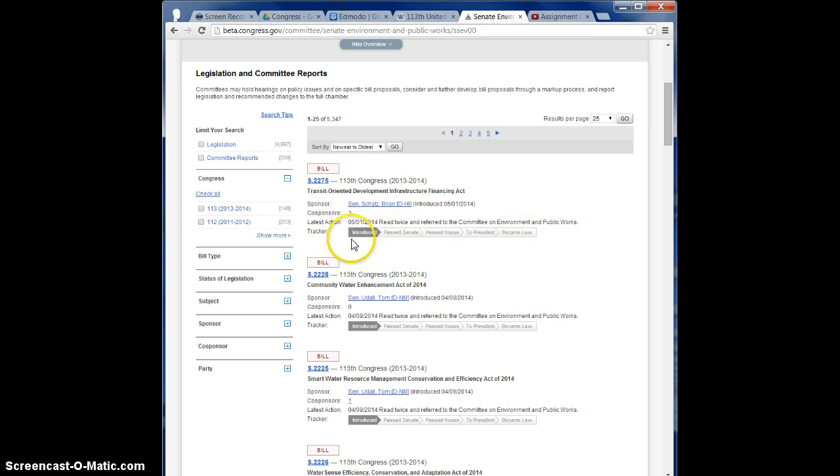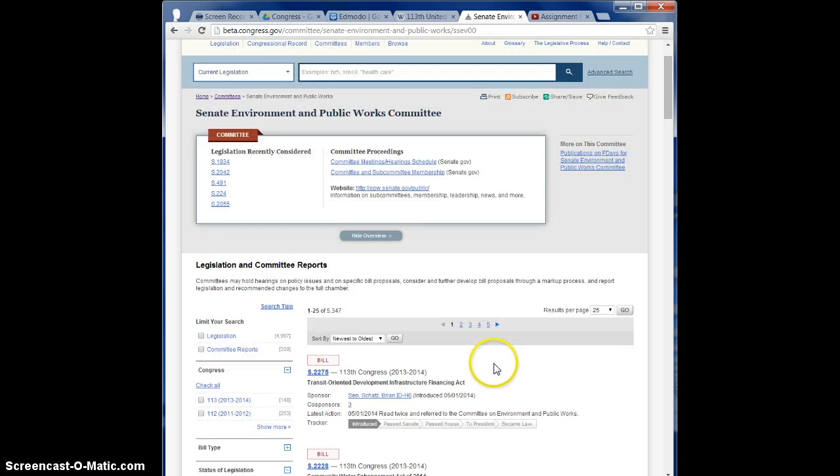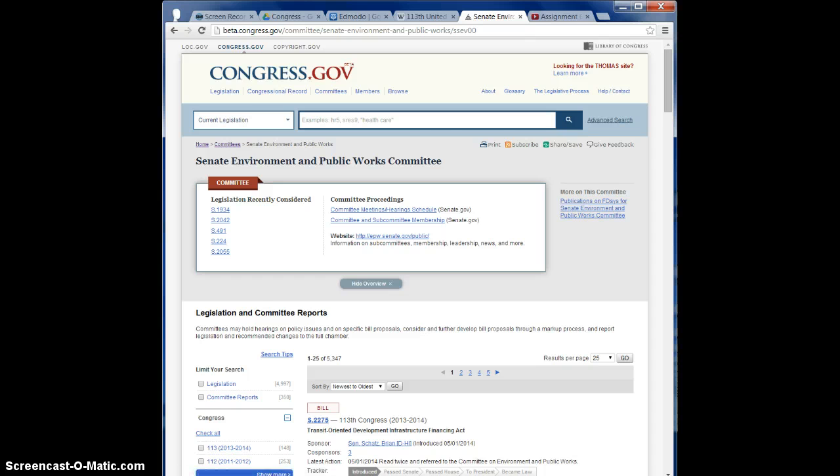So this one has just been introduced. So these are bills that they would currently be considering. And then you can even see if they have passed and what they've killed. So this will help you to find specific bills that they are considering right now.